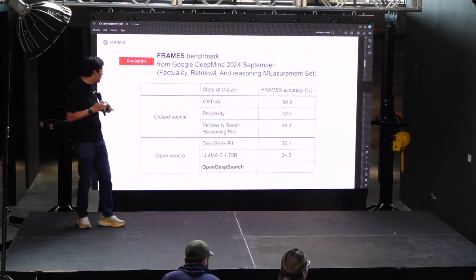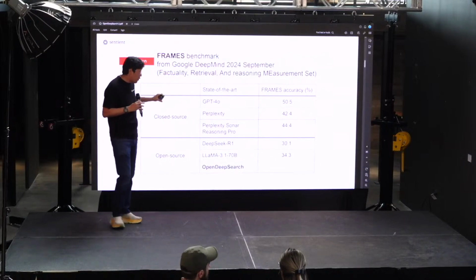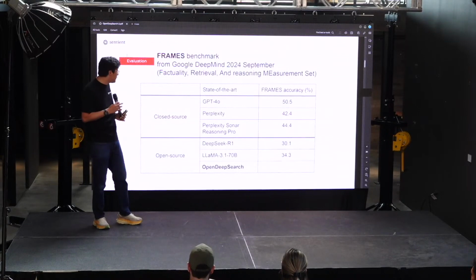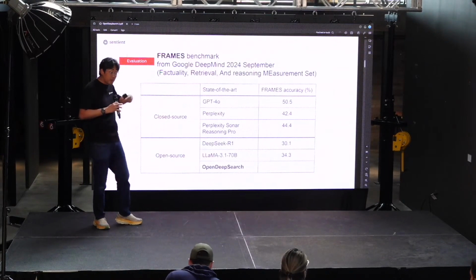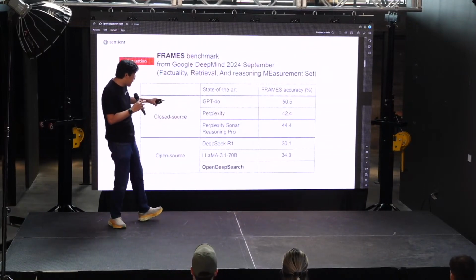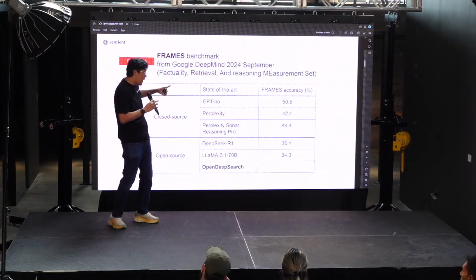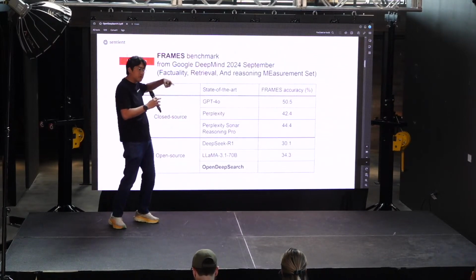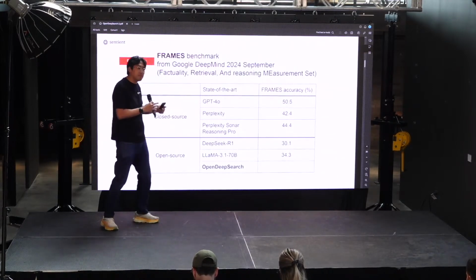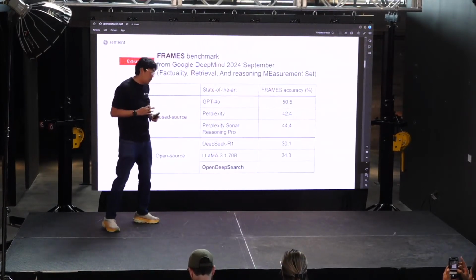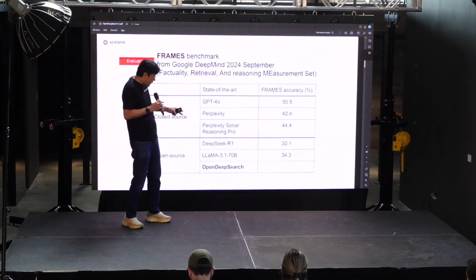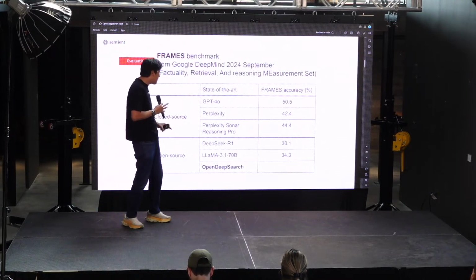On this benchmark in the closed source world, GPT-4 achieves an impressive performance of 50%. Perplexity has two modes that we can access. One is the default Perplexity, which gets about 42%, and Perplexity Pro, which has reasoning capability and probably multiple searches on top of Perplexity default, gets about 44%. It's much slower than the default mode, but much higher quality. In the open source world, DeepSeek R1 surprisingly gets less than Llama for these tasks, about 30%.